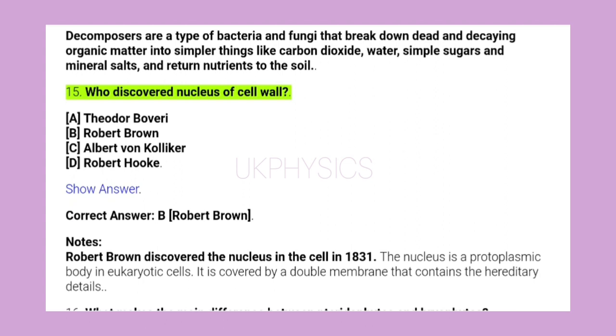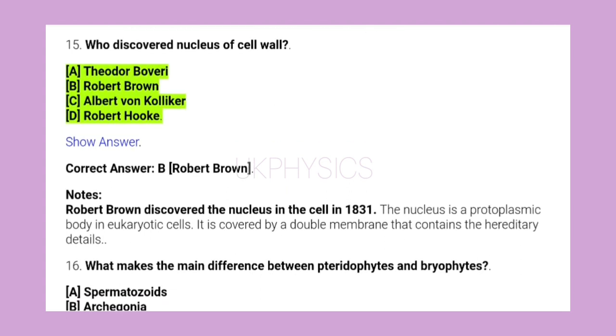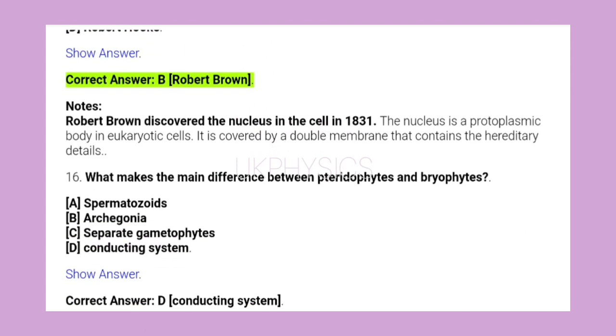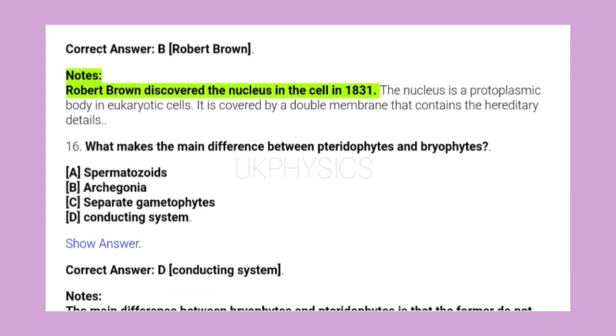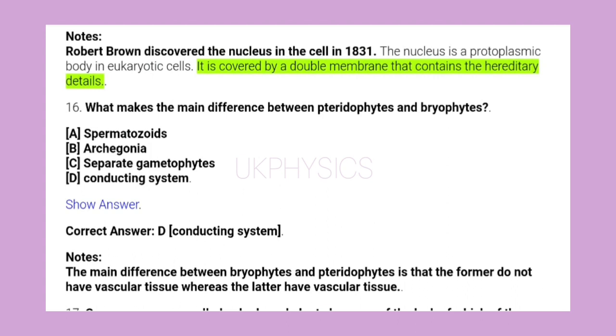15. Who discovered nucleus of cell wall? A. Theodore Boveri, B. Robert Brown, C. Albert von Kolliker, D. Robert Hooke. Show answer. Correct answer B. Robert Brown. Notes: Robert Brown discovered the nucleus in the cell in 1831. The nucleus is a protoplasmic body in eukaryotic cells. It is covered by a double membrane that contains the hereditary details.